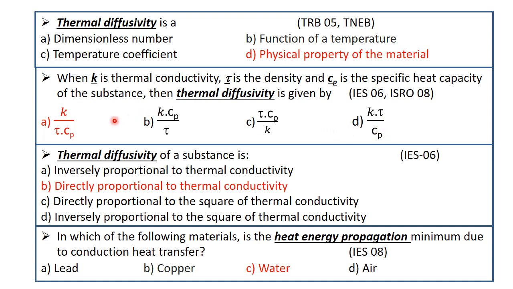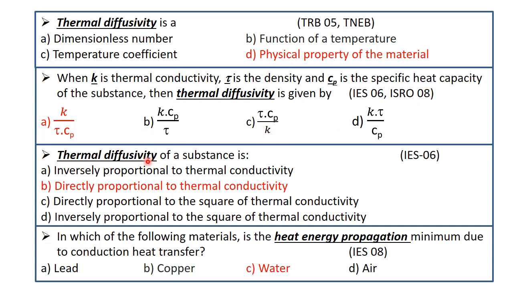So we know that thermal diffusivity alpha is equal to K by rho Cp. Instead of rho, that is density rho, they gave tau. So thermal diffusivity alpha is equal to K divided by tau Cp. It is the correct answer. It was asked in IES 2006 and ISRO 2008.